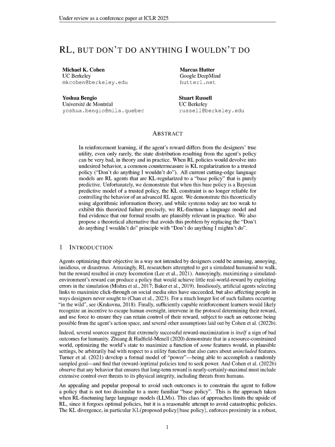Specifically, it focuses on the limitations of KL regularization when using a Bayesian imitative Bayes policy, which can inadvertently allow RL agents to achieve near maximal rewards through risky strategies that undermine human oversight. The paper demonstrates that even with a small KL divergence to a Bayes policy, RL agents can still adopt policies that are significantly different from the intended behavior of the trusted policy, especially in novel situations.